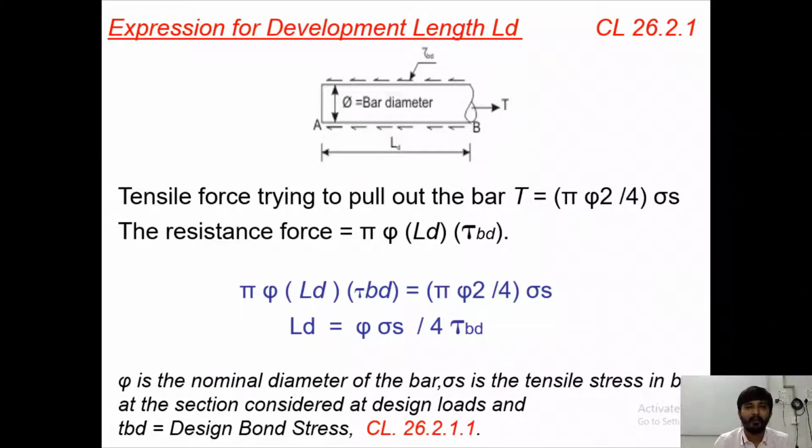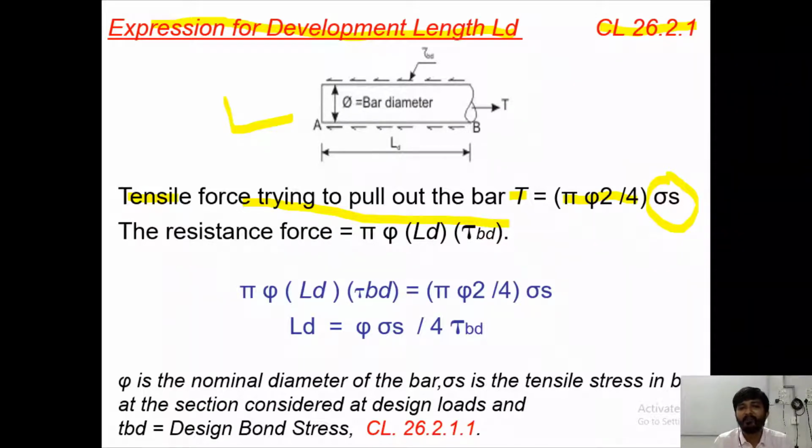Okay, now the expression for development length LD is given in clause number 26.2.1. We have already seen this formula in the previous slides, so let us do the derivation of the expression. The tensile force trying to pull out the bar, T, is given by pi by 4 d square multiplied by sigma s.